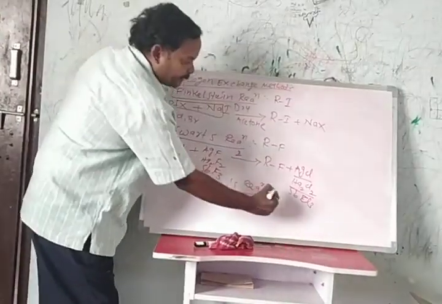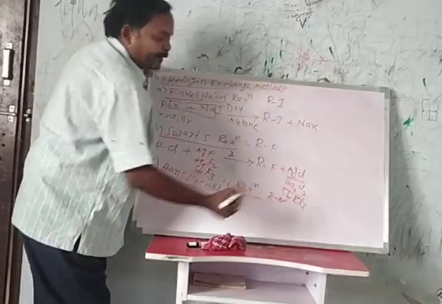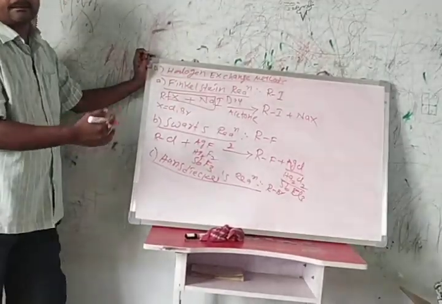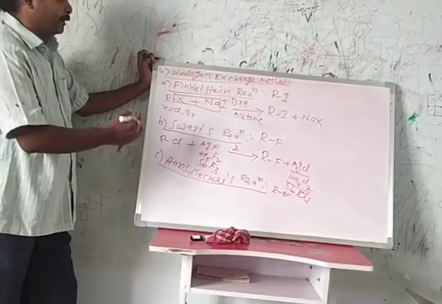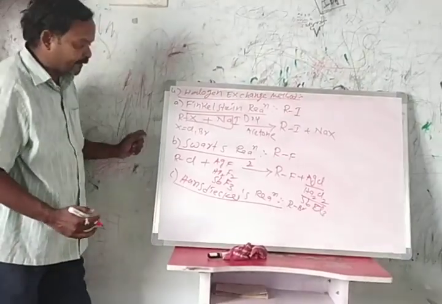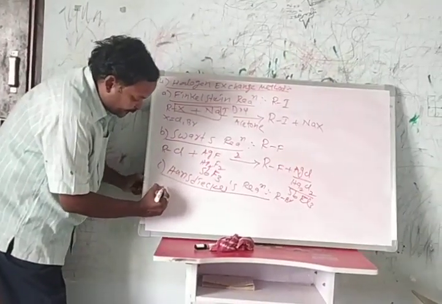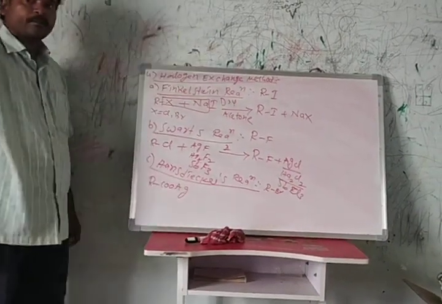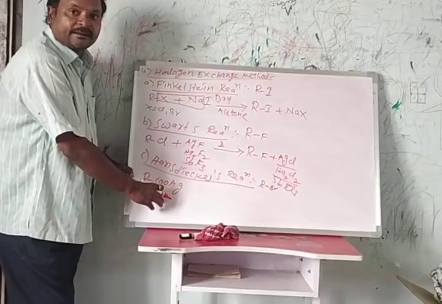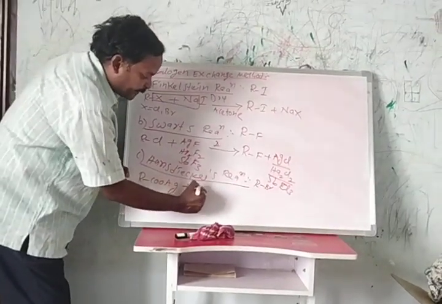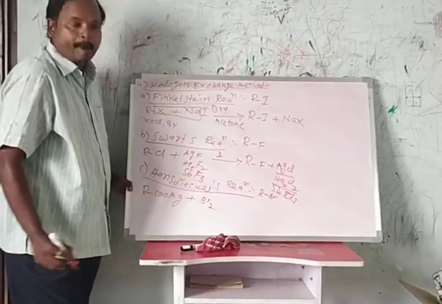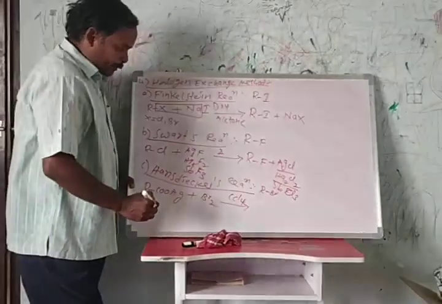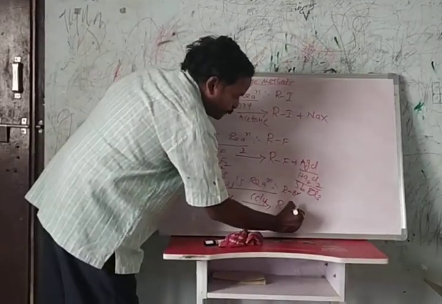The Hunsdiecker reaction is used for the preparation of alkyl bromides. How were the alkyl bromides prepared? By using this Hunsdiecker reaction. Silver carboxylate, COOAg, reacts with bromine in the presence of carbon tetrachloride and forms alkyl bromide.